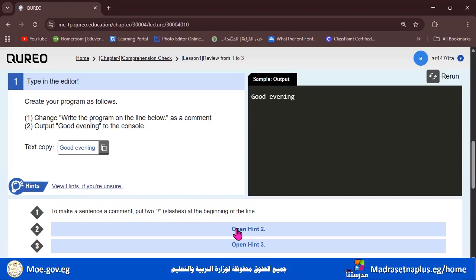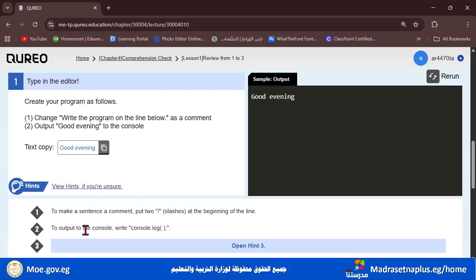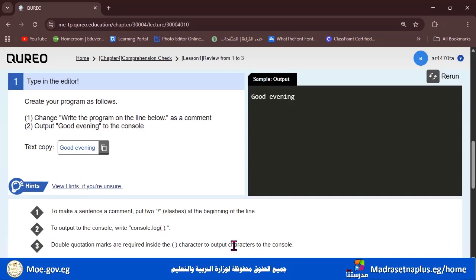If you open hint number 2, to output to the console, write console.log and open the two parentheses. And hint number 3 says double quotation marks are required inside the parentheses to output characters to the console.